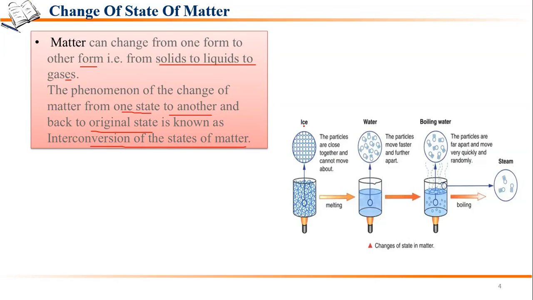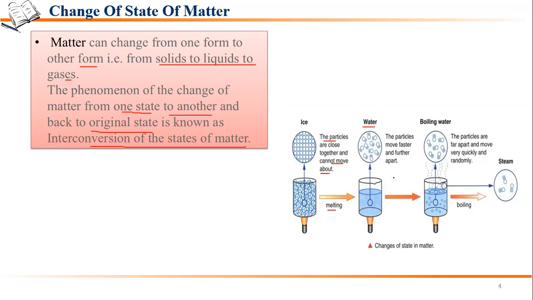Now let us take the same example of ice, water and steam. Ice is a solid, so the particles are very close to each other and they cannot move about. They only vibrate in their positions. If we provide some heat to this ice, it starts melting and gets converted into water. In water, the particles move faster and move further apart from each other.